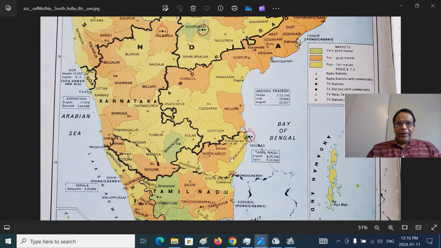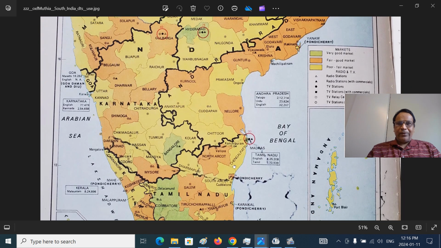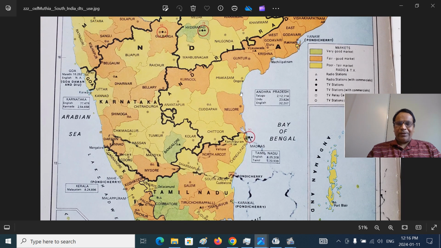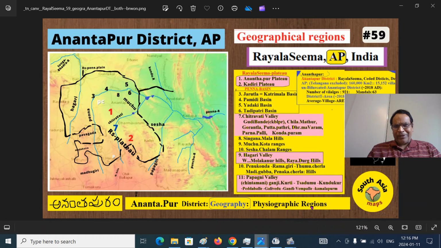We are looking at this fascinating region in the Deccan, the Ceded districts, Rayalaseema, Datta Mandalam, which in 1800, as a part of the subsidiary alliance, was ceded to the East India Company Bahadur by Nizam Ali Khan, the Nizam of Hyderabad, the princely state. This is the region we are looking at, Anantapur. Anantapur is a very fascinating district.